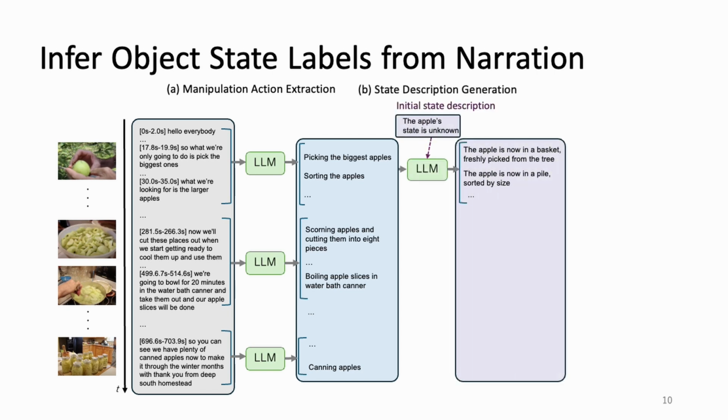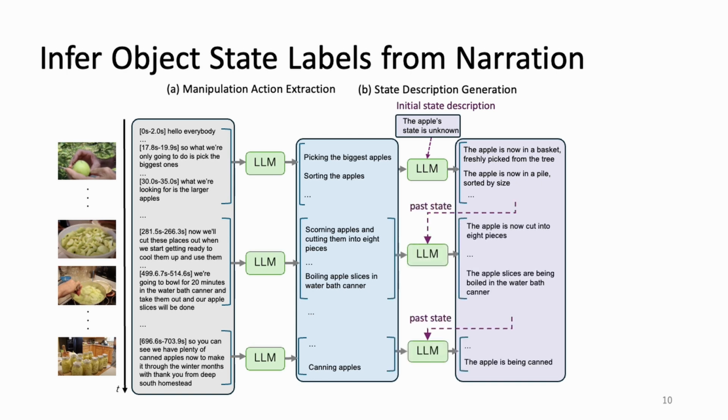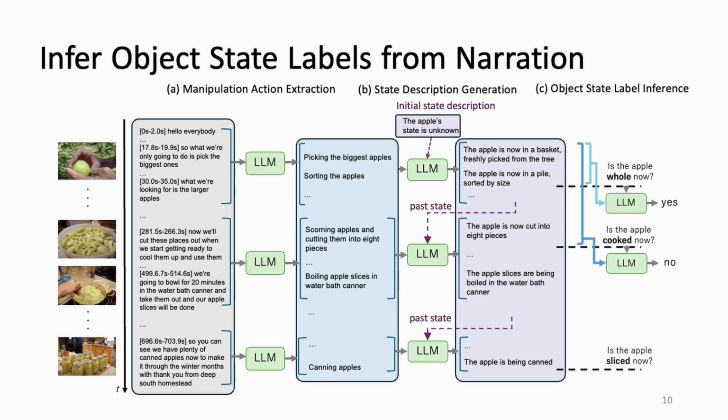Next, for each primary action, we generate state descriptions which describe the resulting states caused or inferred by that specific action. In this step, we also feed the past state to keep track of it and better infer the new state. Finally, the accumulated list of inferred state descriptions is used to determine the presence of a specific object state at each time. We make sure to use the entire context of past state descriptions to accurately label the object state at a specific moment and suppress hallucination. The whole process yields object state descriptions and labels corresponding to each action.